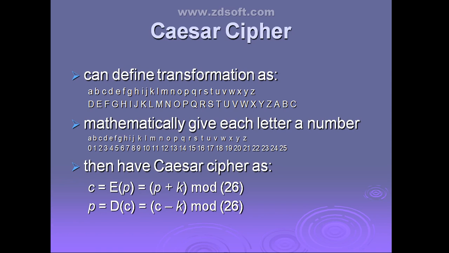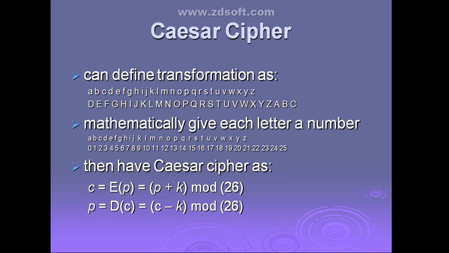The key becomes 3 here. By default, instead of 3 we take k, which may be 1, 2, 3. To represent the key value we indicate it as k. That means P, the plain text, plus the key value, which may be 1, 2, 3 up to 25, mod 26.